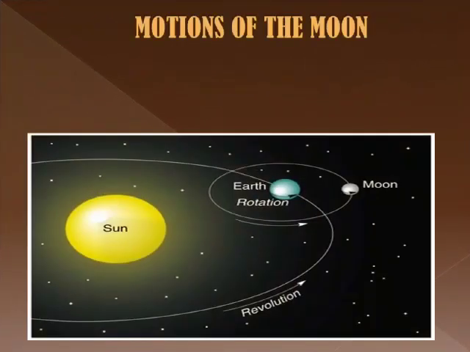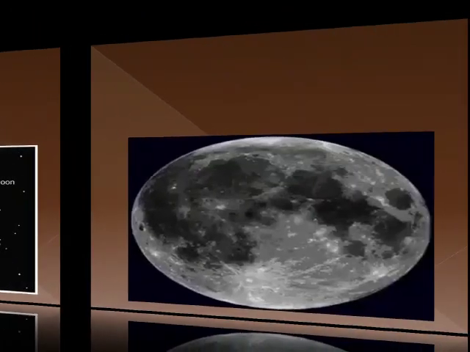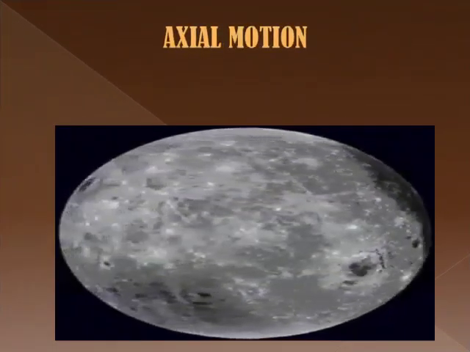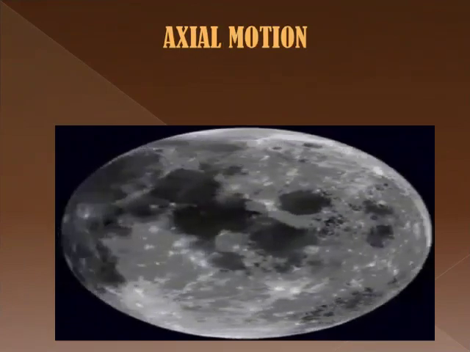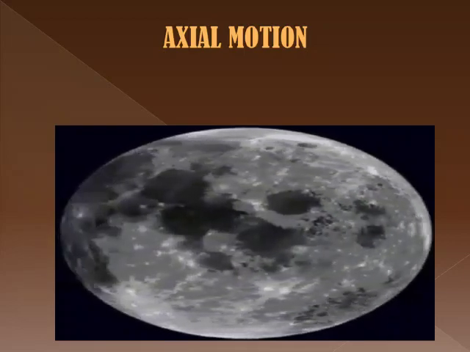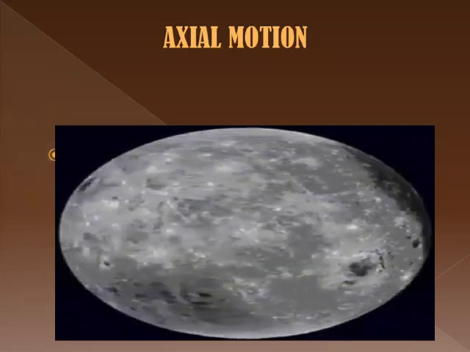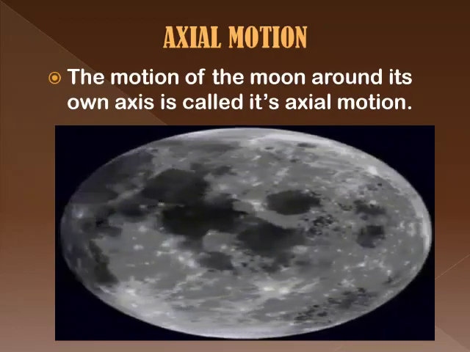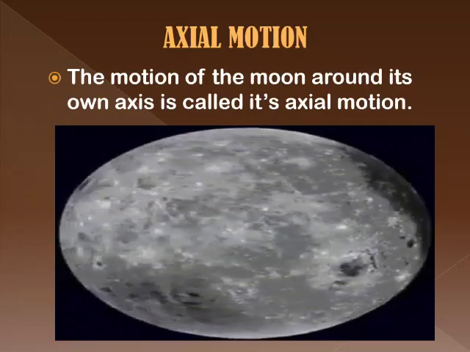In the previous lesson, we learnt that the earth takes 24 hours to spin or rotate around its own axis and 365 days and 6 hours to complete one revolution. Similarly, the moon also has axial motion and orbital motion. Students, we know that the earth rotates around its own axis. Similarly, the moon also rotates around its own axis. The motion of the moon around its own axis is called its axial motion.